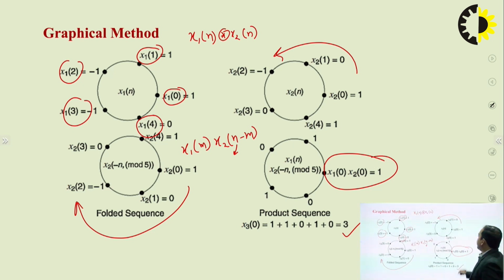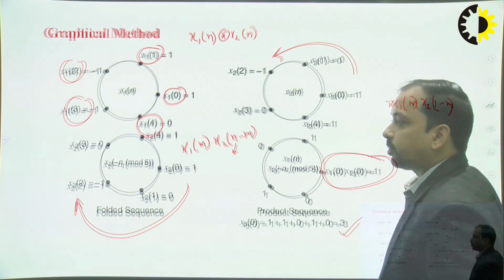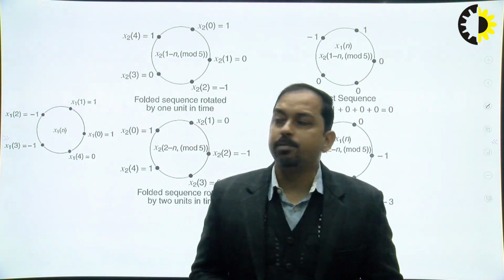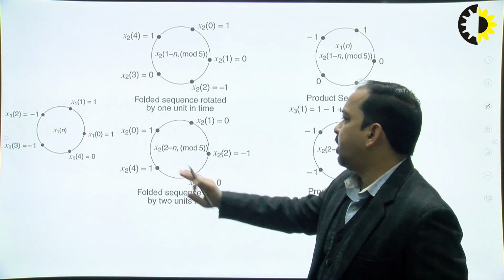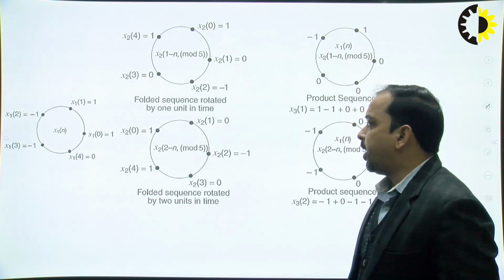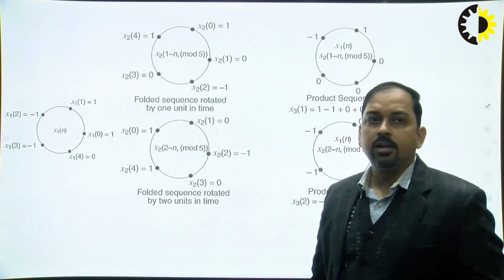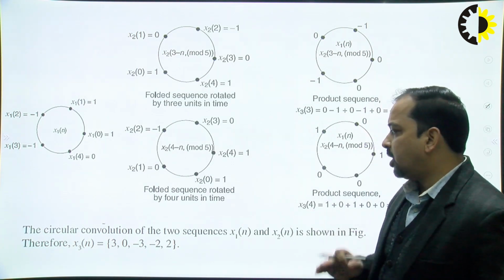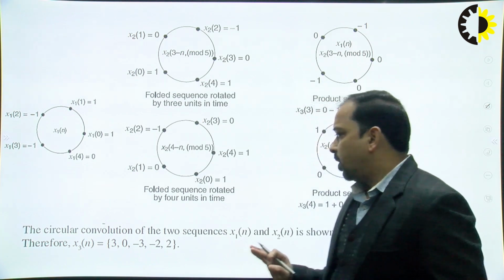Now next I'm going to calculate x1 of m, x2 of 1 minus m. In a similar fashion, I can just rotate this in an anti-clockwise manner by a single point. Then for 2 minus m, I can again shift by one more in an anti-clockwise manner and perform the product and the summation. This is called the convolution summation. For the last numerical, I can compute the circular convolution also.